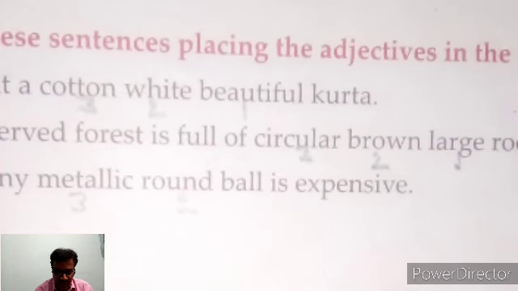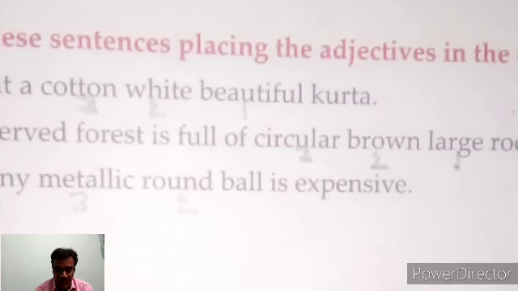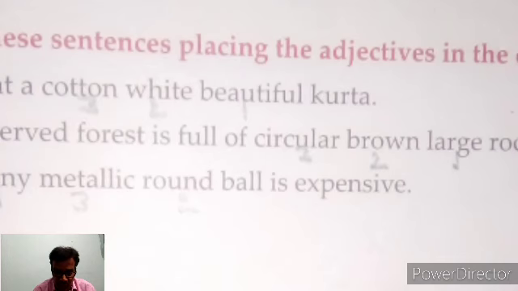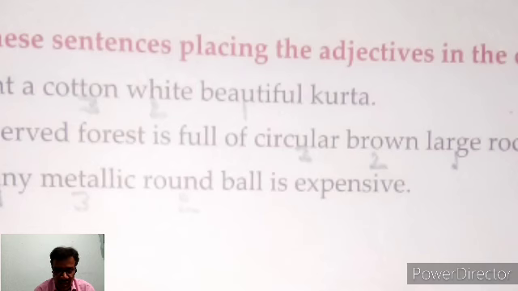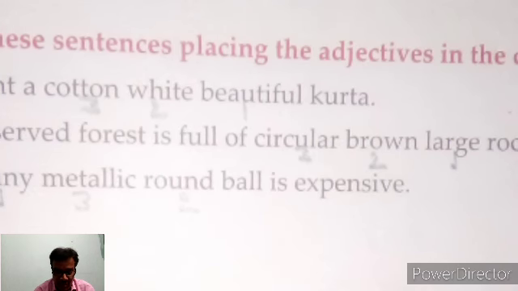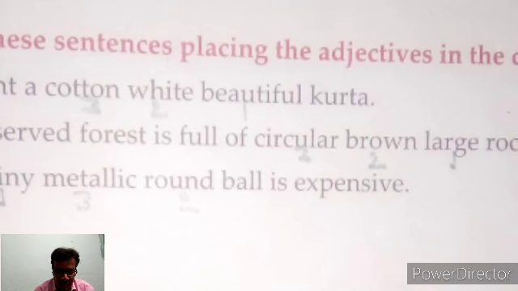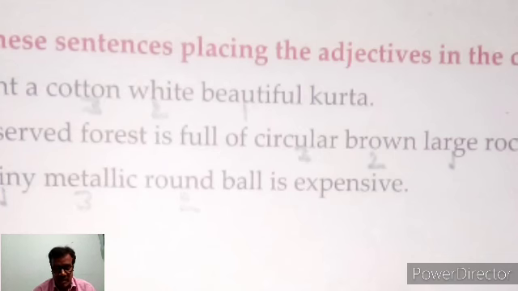That means: the reserved forest is full of large brown circular rocks. By this example you can place the adjectives in other sentences at their proper places.